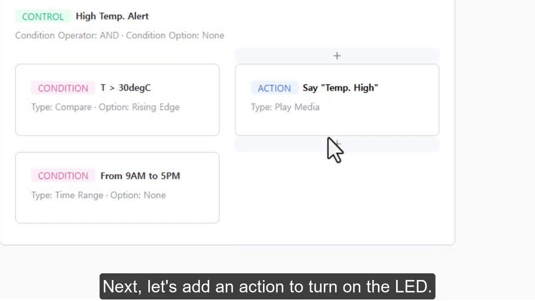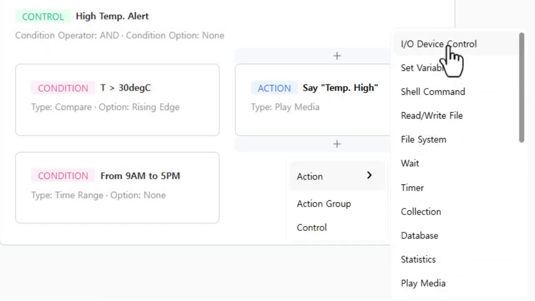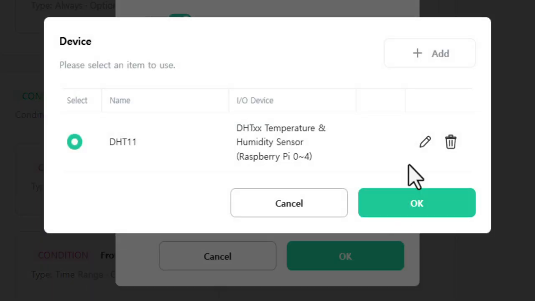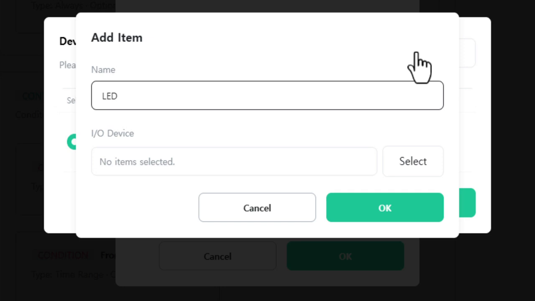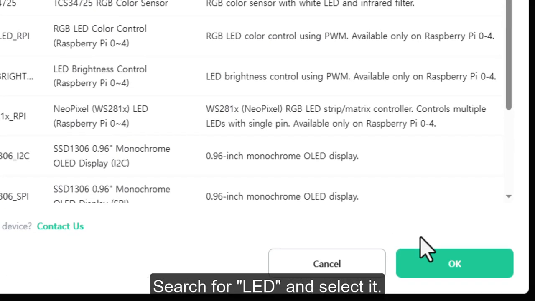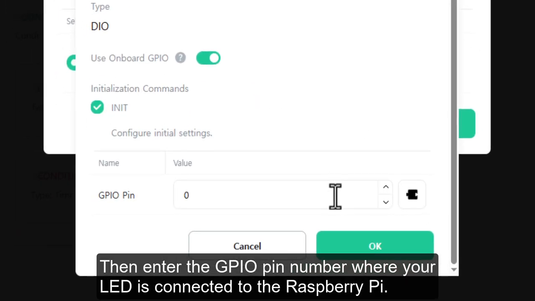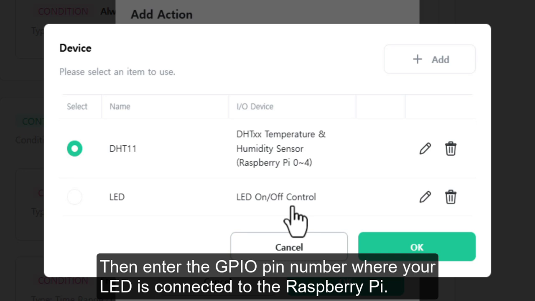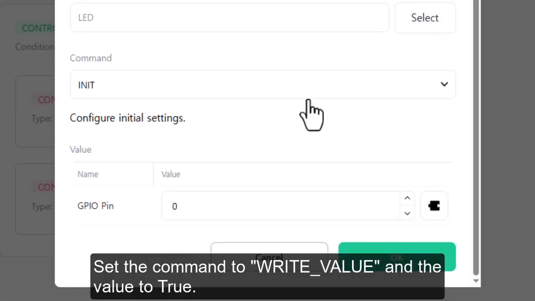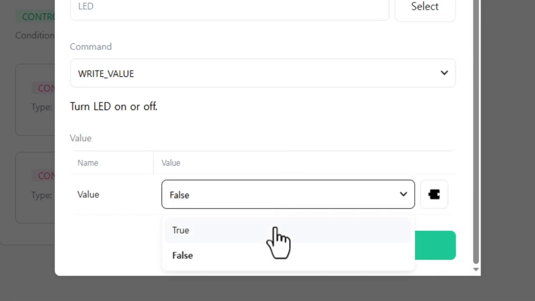Next, let's add an action to turn on the LED. Add an I/O device control action and create a new device. Search for LED and select it. Then enter the GPIO pin number where your LED is connected to the Raspberry Pi. Select the LED device you just added. Set the command to write value and the value to true.